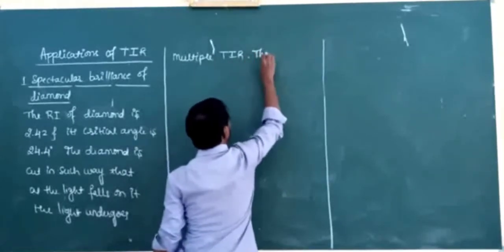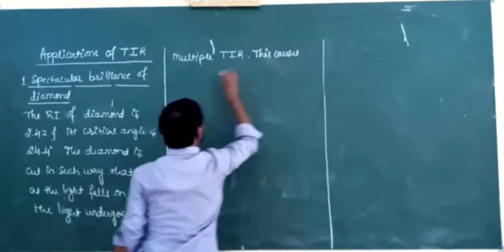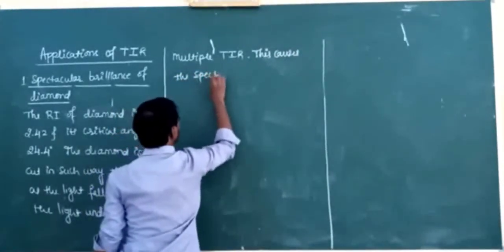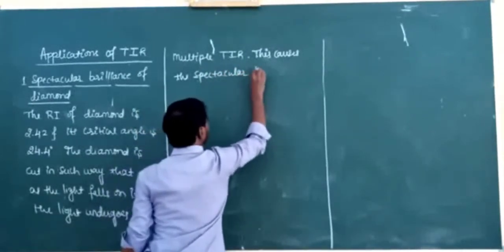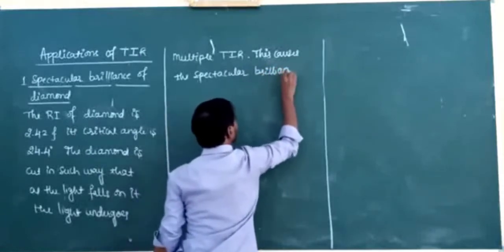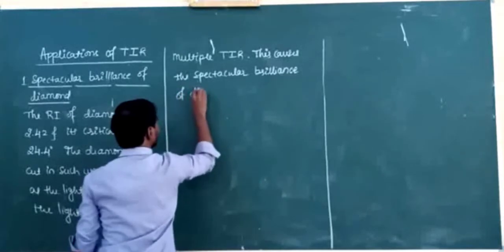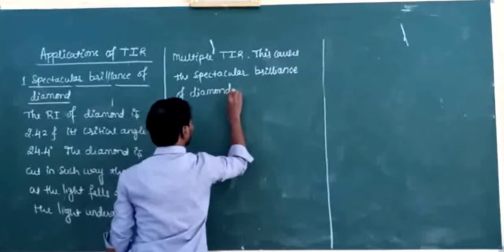This causes the spectacular brilliance of diamond. And this question will be asked: why does the diamond sparkle brilliantly?